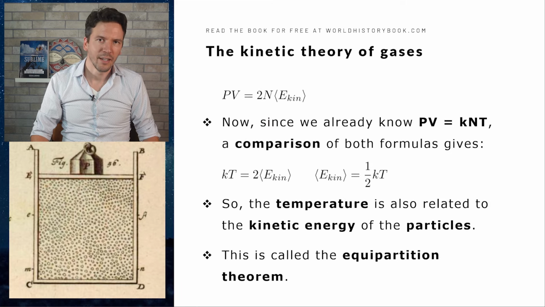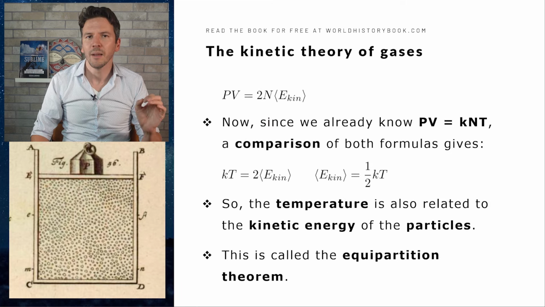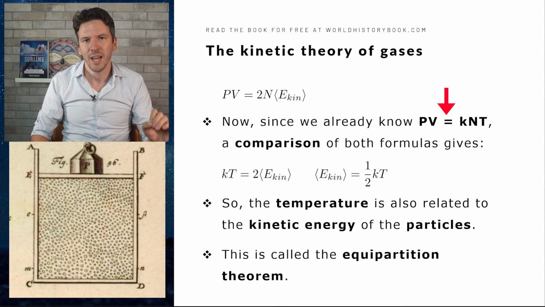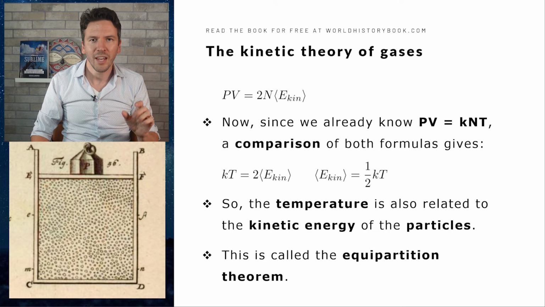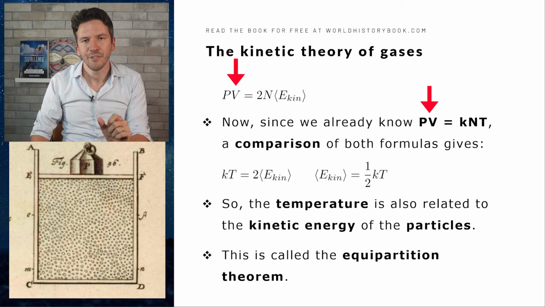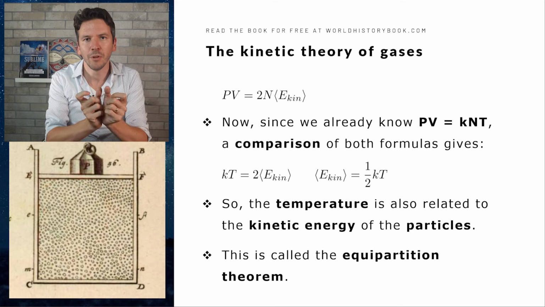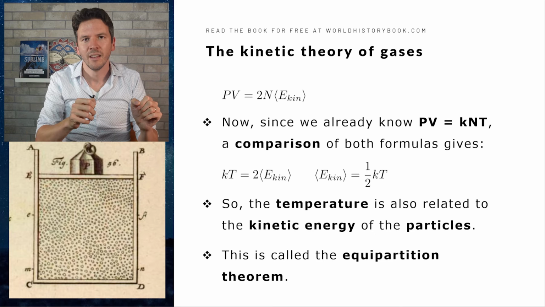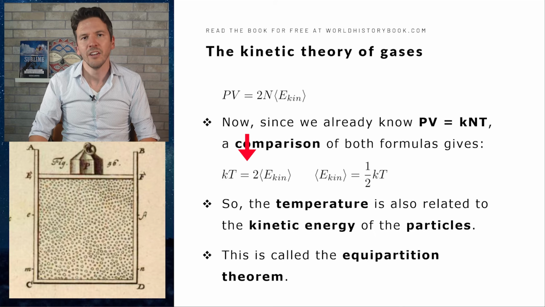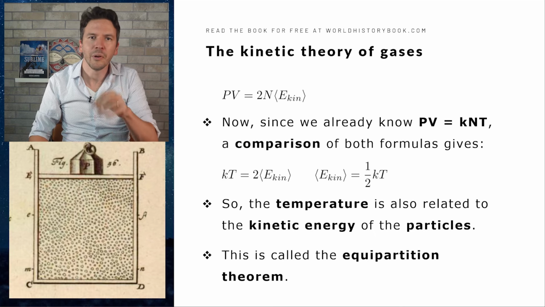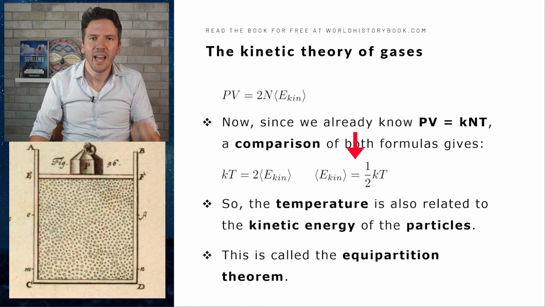Now we do a little trick. We compare our formula, P times V is 2n times the kinetic energy, with the ideal gas law that was found experimentally in the 17th century. P times V is k times N times T. In both cases, we have P times V on the left side. So if we then combine both formulas and cross out the N, we find that k times T is equal to 2 times the kinetic energy. And if we take that 2 and throw it to the other side, we find that the average kinetic energy is 1/2 times k times T.